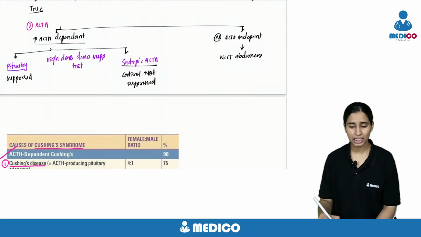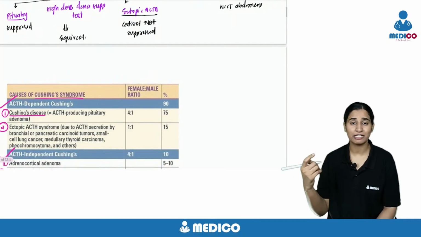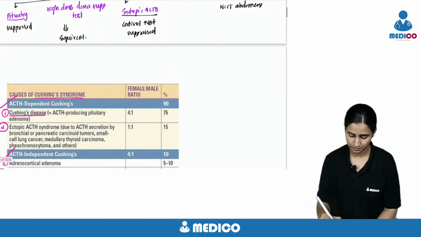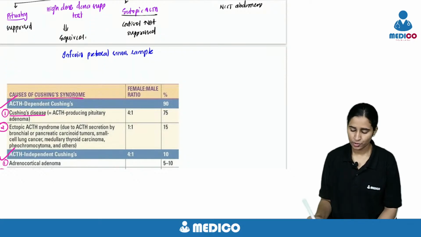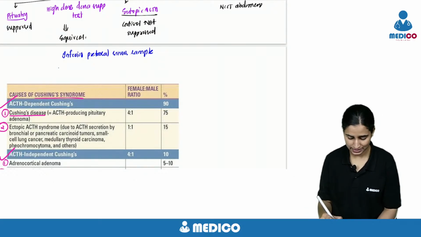But if it is equivocal, what should you do? You have to go for inferior petrosal sinus sampling, and you have to measure the ratio of ACTH.